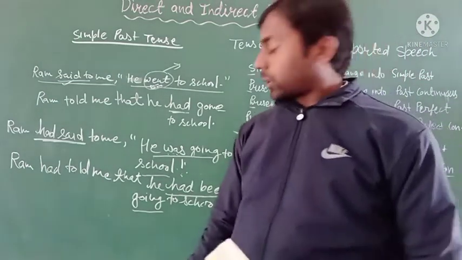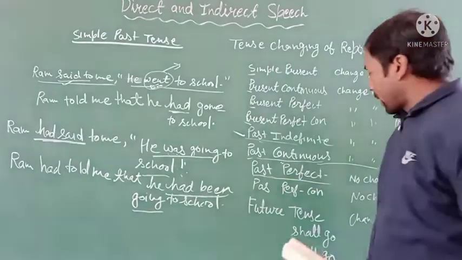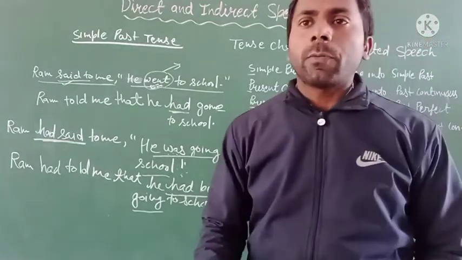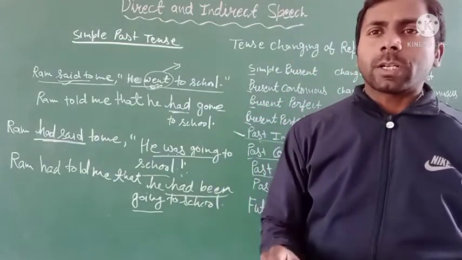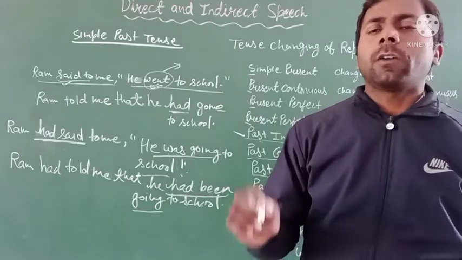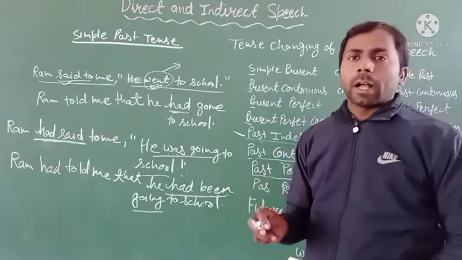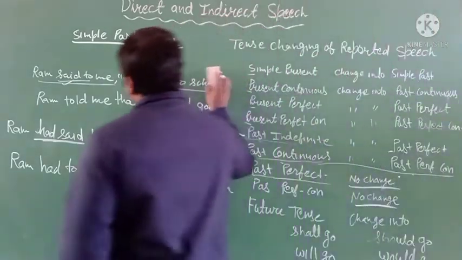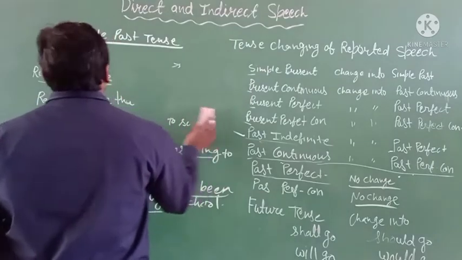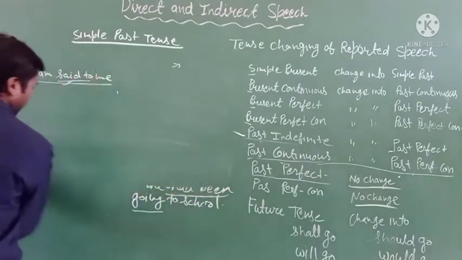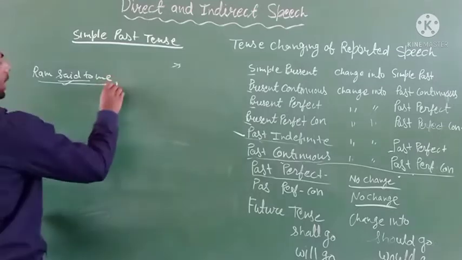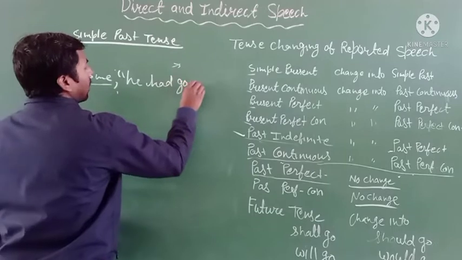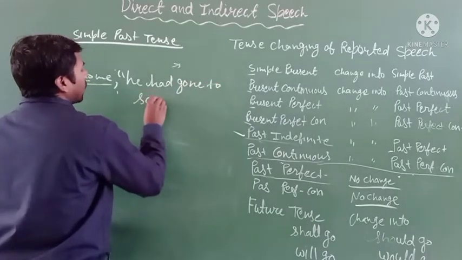Clear? Now next are the past perfect tense and past perfect continuous. You can see there is no change for past perfect and past perfect continuous. I will give an example: Ram said to me, he had gone to school.